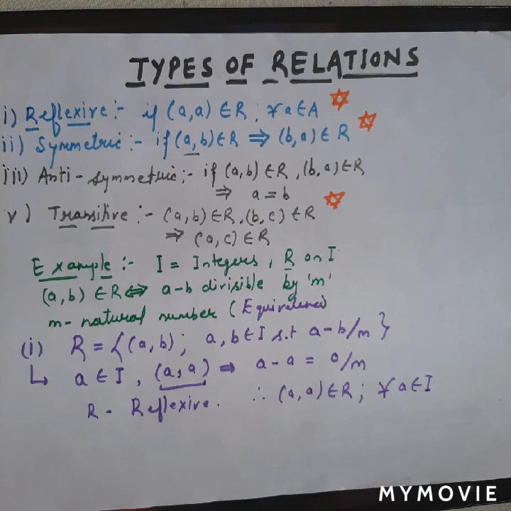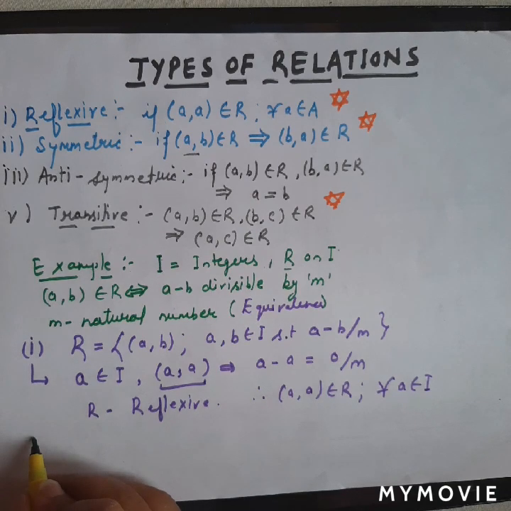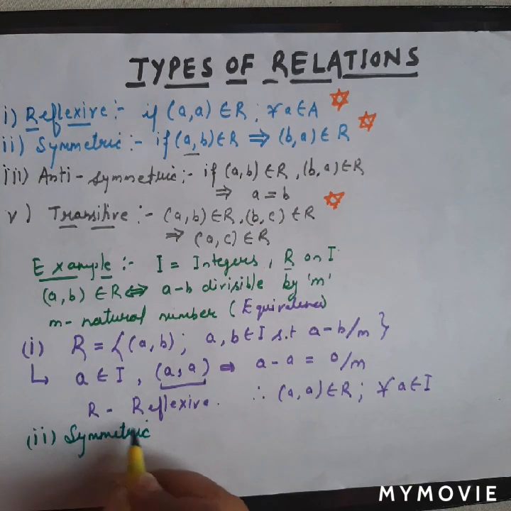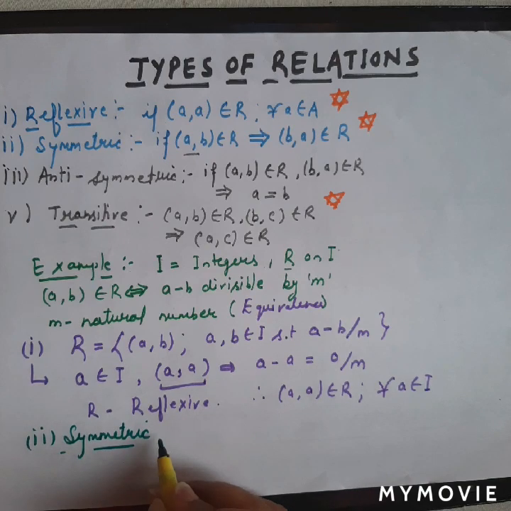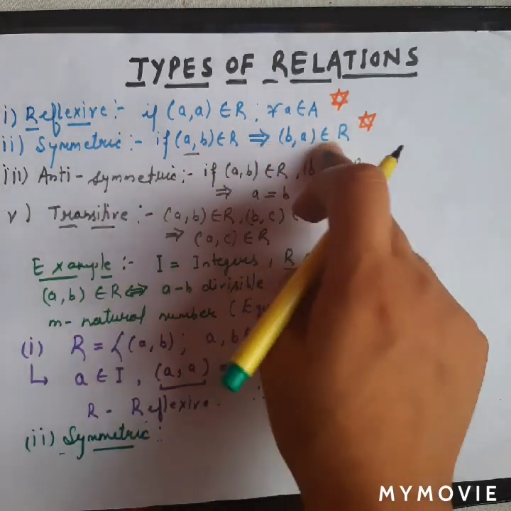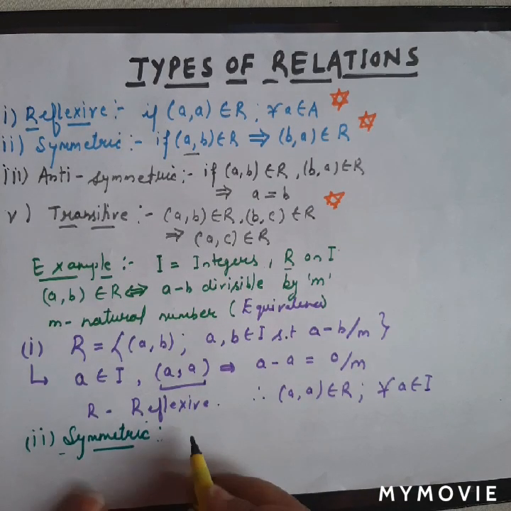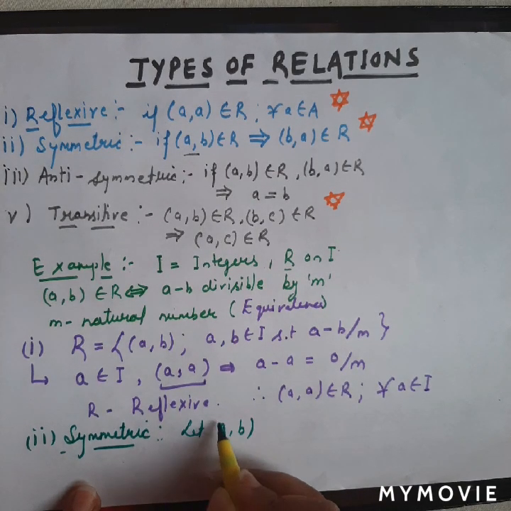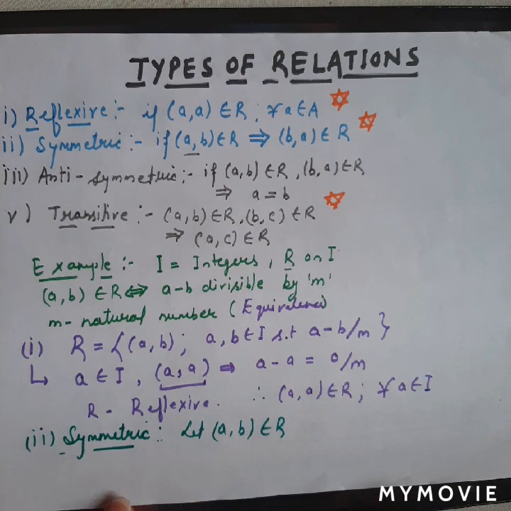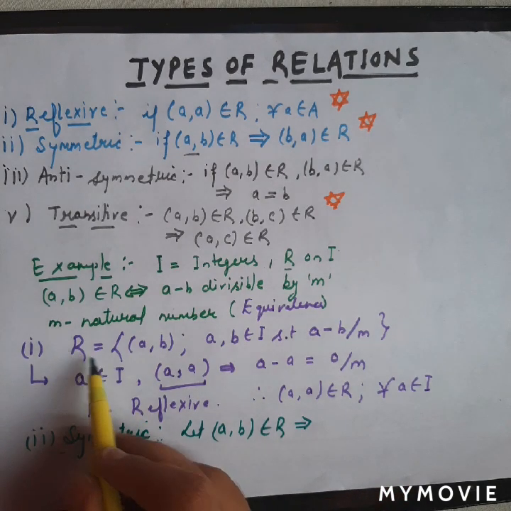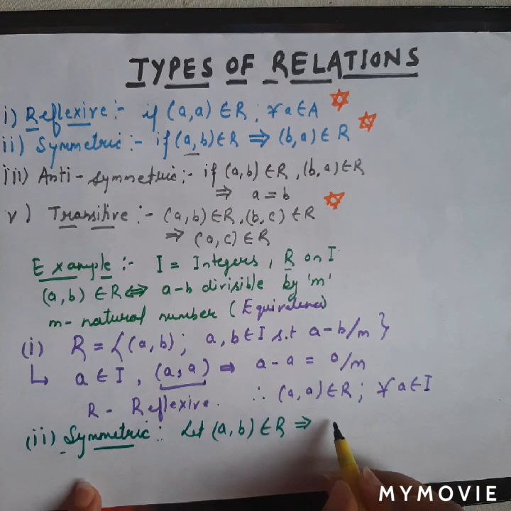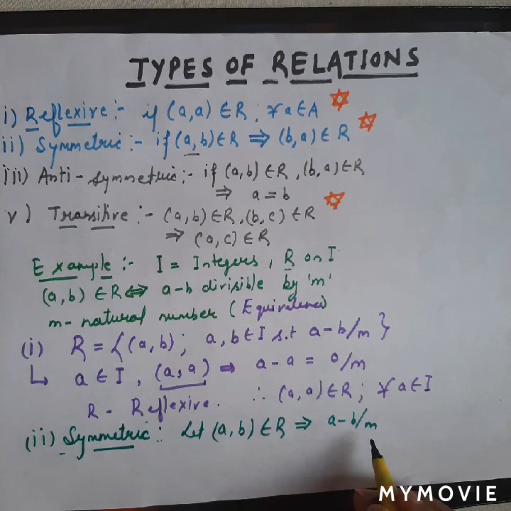Now consider the next relation, which is a symmetric relation. For a symmetric relation, as you already know, if (A, B) belongs to R, then (B, A) must belong to R. Let us consider (A, B) belongs to R, right? That means this ordered pair will follow the condition of this relation. That means A minus B will be divisible by M.